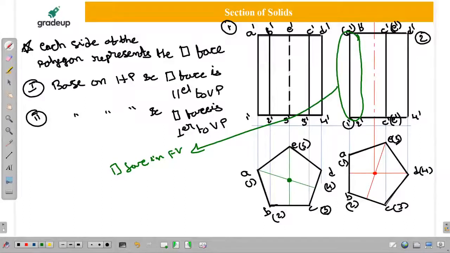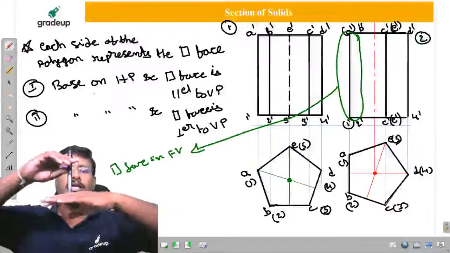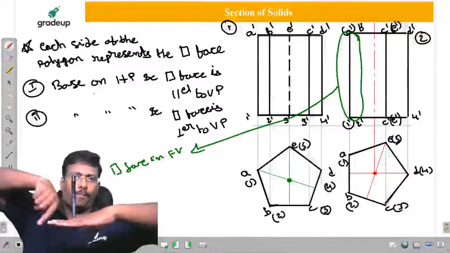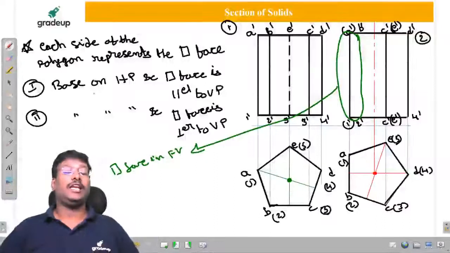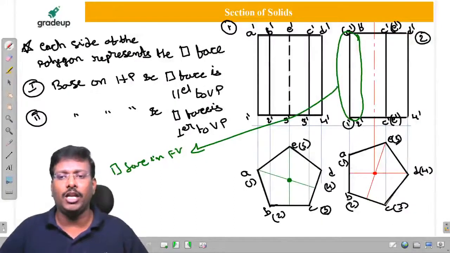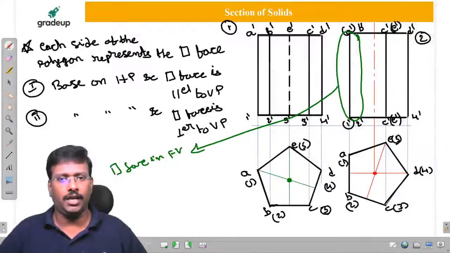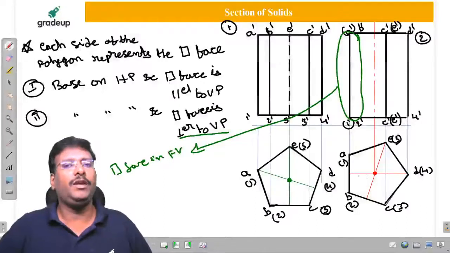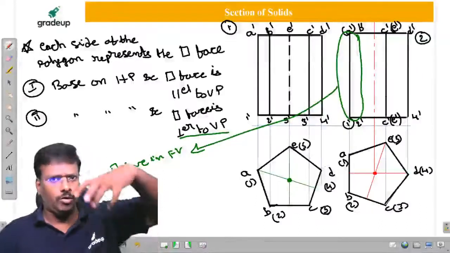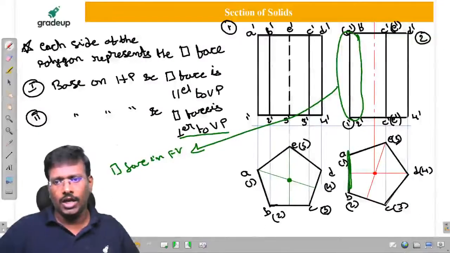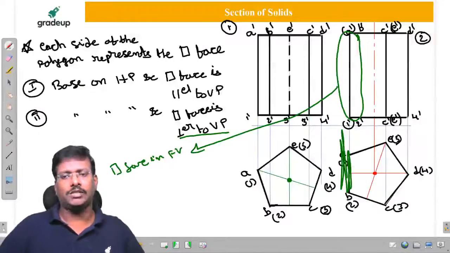Okay, see here, if you observe one of the base on HP. Remember, base on HP means in the top view we are going to get the pentagon. One of its rectangular faces means one side of the polygon. What they said: perpendicular to VP. Perpendicular to VP means VP inclination, we can know it in the top view. Therefore, here this side, if you observe, is perpendicular to the XY line.